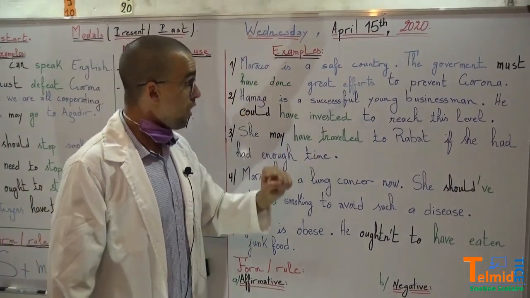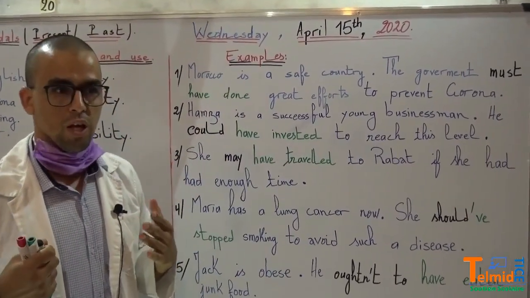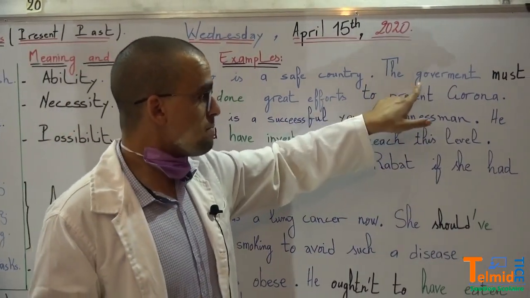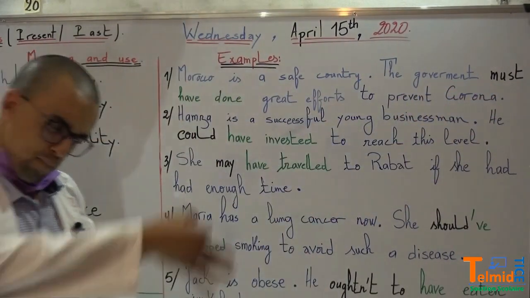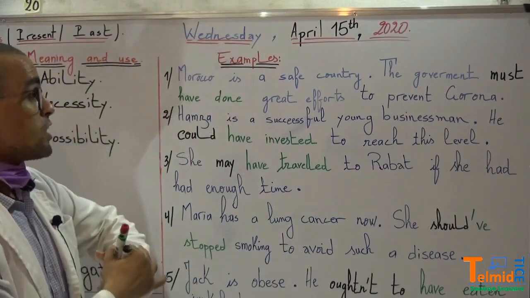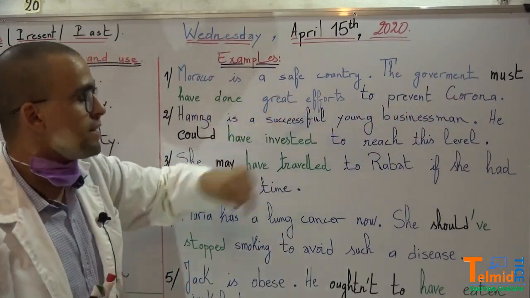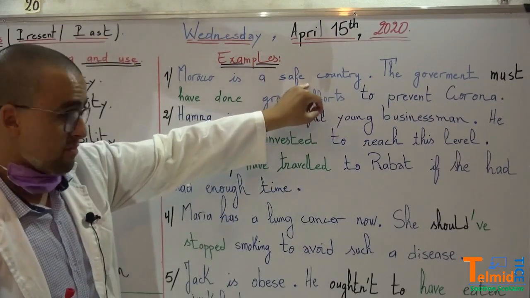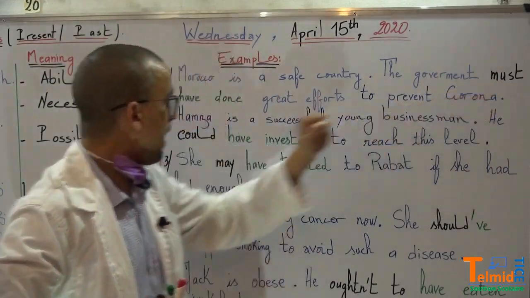Now, Morocco is a safe country. It's not a dangerous country. Why? The government must have. Again, must expresses necessity, something that is necessary. So it's necessary that the government have made great efforts to prevent corona. Why is Morocco a safe place now? Because in the past, the government must have